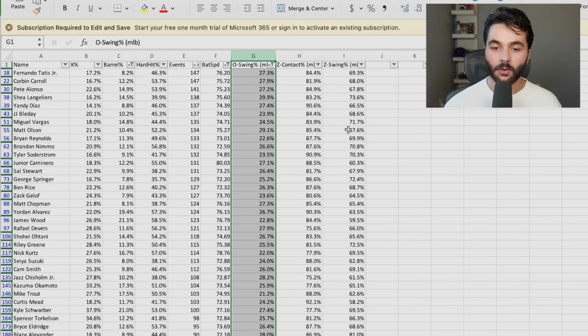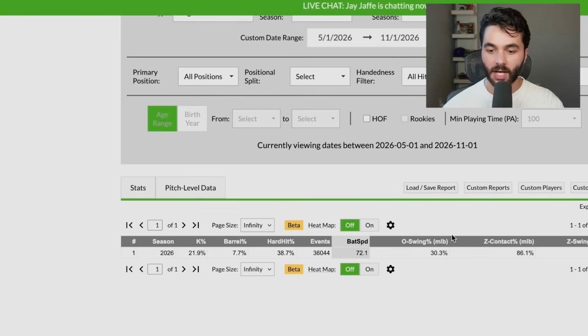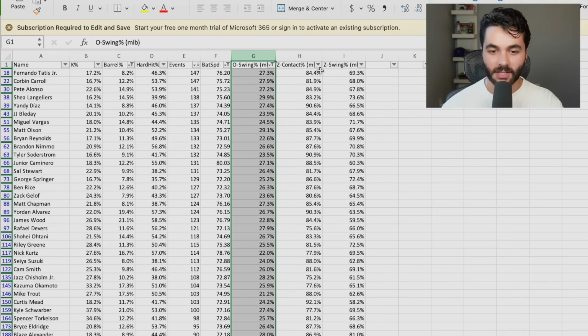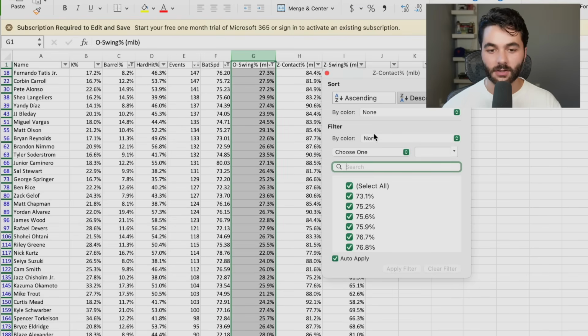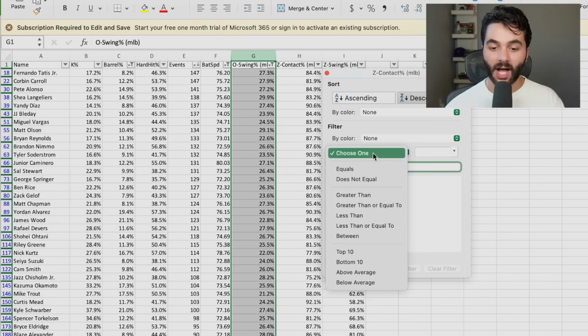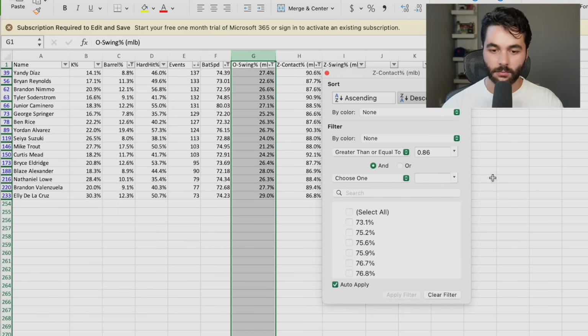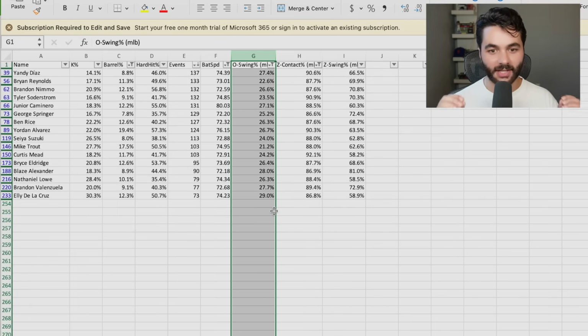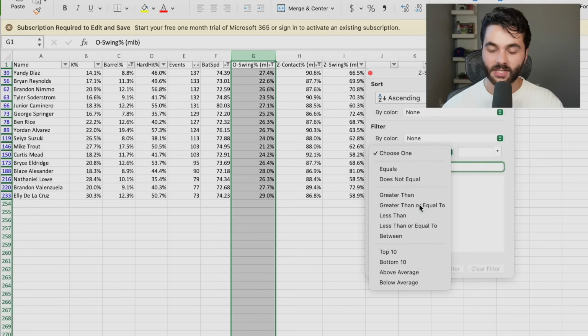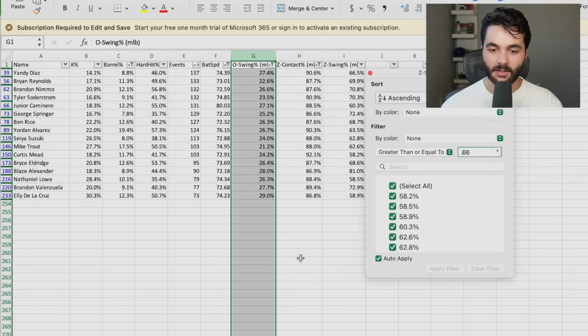The last one now, probably a few more now. I'm going to do zone swing and zone contact without those guys. So zone contact 86, zone swing 66. Back for these beautiful Excel fingers. Zone contact greater than 86%, 0.86, boom, boom. Really cut our list down to get that zone contact. And now zone swing better than 66%, 0.66.